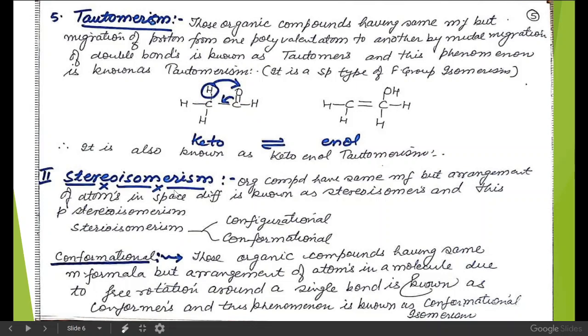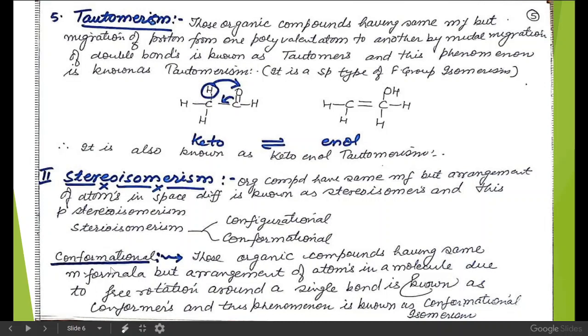Now, what are stereoisomers? Those organic compounds which have the same molecular formula but a different arrangement of atoms in space are known as stereoisomers, and this phenomenon is known as stereoisomerism. Stereoisomerism is of two types: configurational isomerism and conformational isomerism.